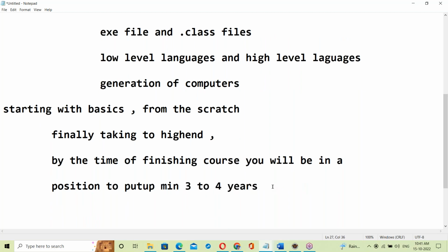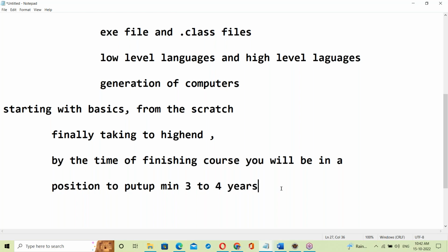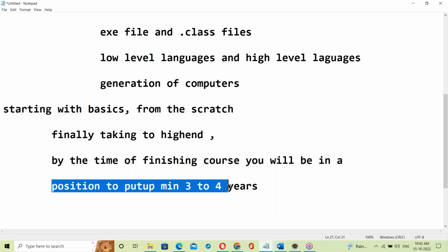How to put up the experience and resume and all that, I will explain here. So I'm starting from basics, without any software background, and reaching a position to put up 3 to 4 years of experience.